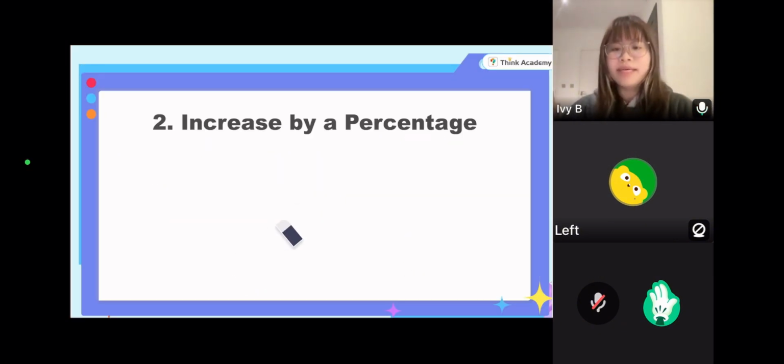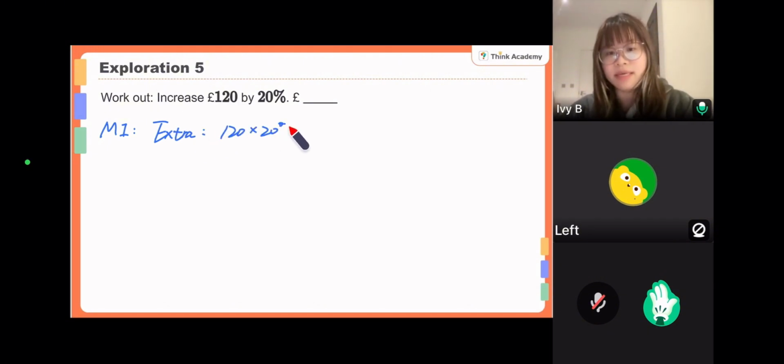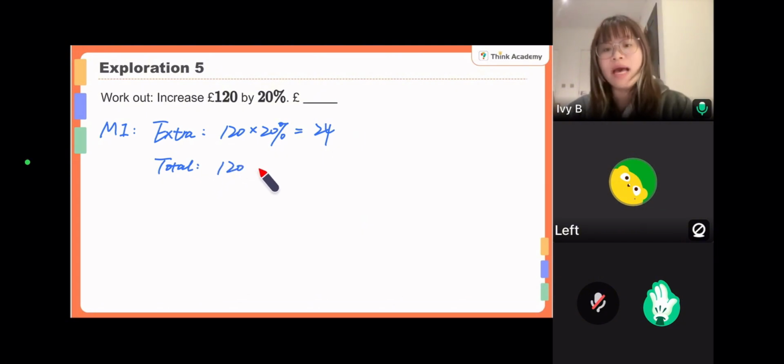Next, increased by a percentage. That is the opposite, the other way around. But if you understand the first kind of question, this will not be difficult, so we can work faster. The first basic method you need to know before this lesson is to work out the part after the increase, which is 120 times 20% equals £24, right? And then the total is the original part plus the extra. So basically it's 120 plus 24.